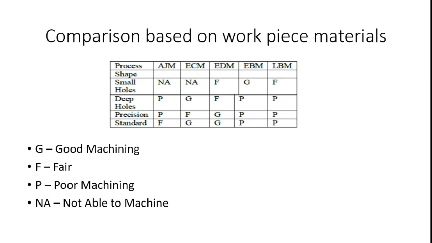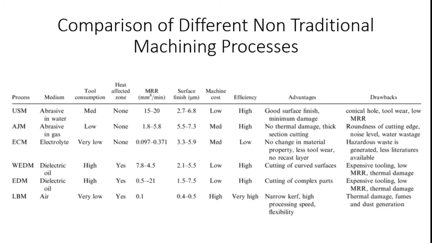Electron beam machining and laser beam machining produce poor holes with these processes. For precision, we may get random accuracy with abrasive jet machining, electron beam machining, and laser beam machining. But with electrical discharge machining, we can get good machining for high precision. Standard parts can be produced with electrochemical machining and electrical discharge machining, compared with electron beam machining and laser beam machining. Finally, the comparison of different non-traditional machining processes is important.